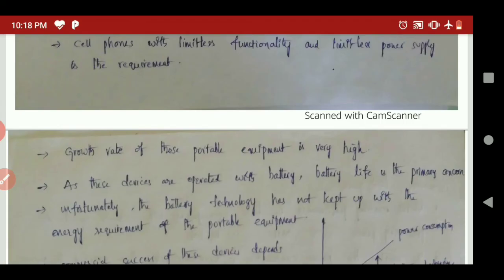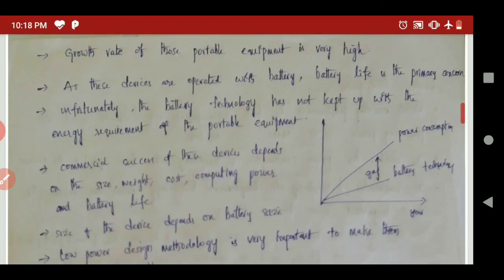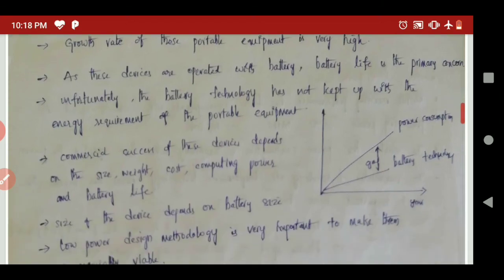As these devices are operated with batteries, battery life is the primary concern. Unfortunately, battery technology has not kept up with the energy requirement of portable equipment. The commercial success of the device completely depends on size, weight, cost, computing power and battery life.